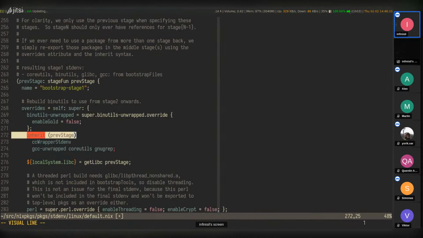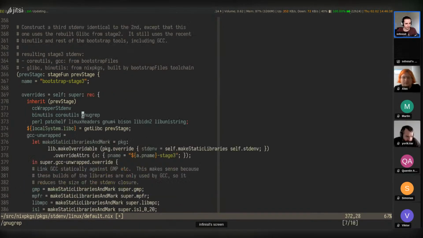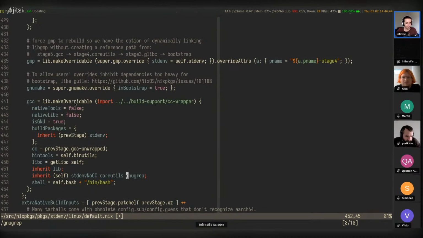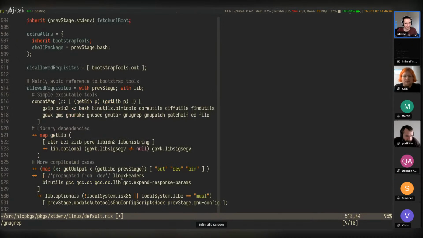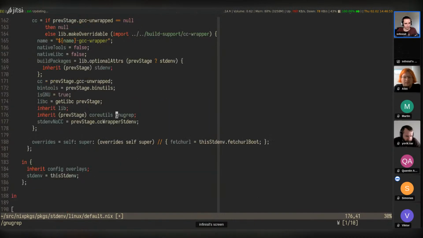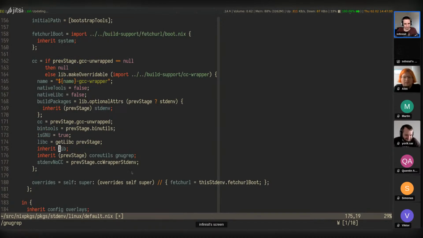so this inherits it from the previous stage. The next one as well. The next one as well. But in this stage, if we go back down here, well, this gets it from self, loud requisites, GNU-grep, kind of all inherits it from the previous stages. I do believe this does take into account the whole fixed point of Nix packages, though.